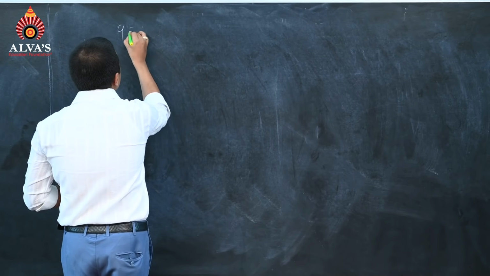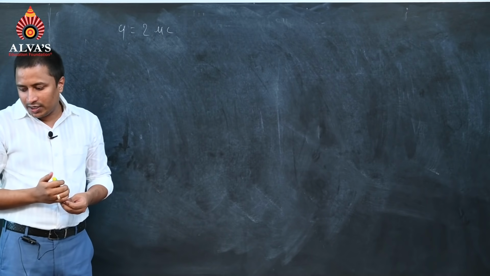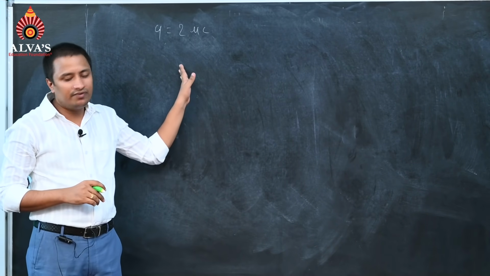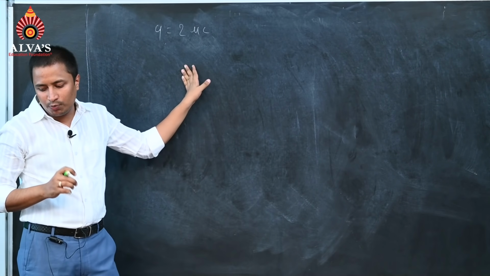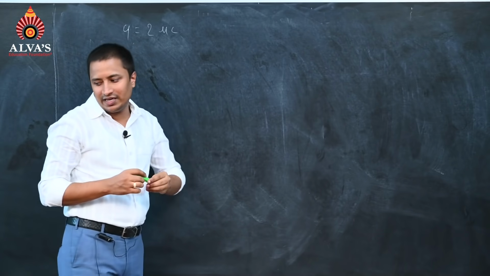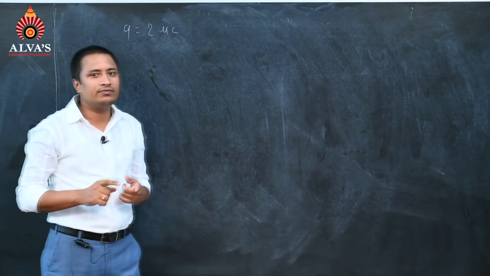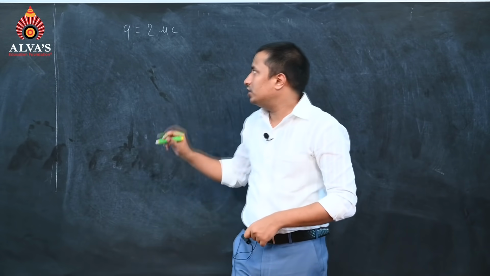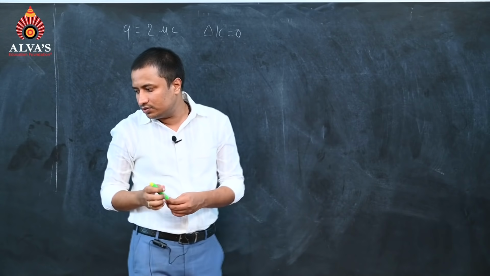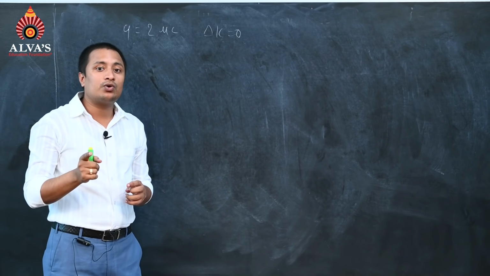We have Q equals 2 microcoulomb. A charge of 2 microcoulomb is taken from infinity to a point in an electric field without changing its velocity. Without changing its velocity means the change in kinetic energy will be equal to 0. There is no change in kinetic energy.